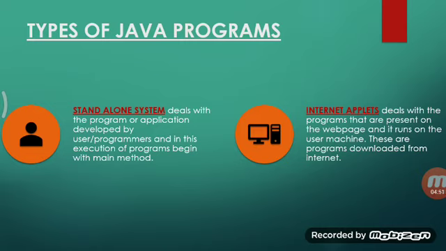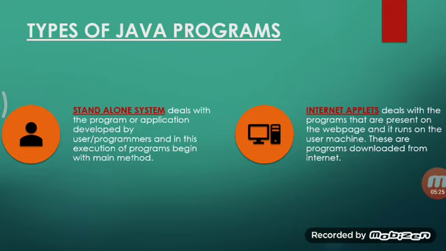After that, the point comes to internet applets. Internet applets are like when we download a software from the internet. That means that particular software was created by someone else, and we are downloading and running that software on our system. In the same manner, internet applets are the programs which are present on web pages, and they are run by other users on their machines, and they are downloaded from the internet.